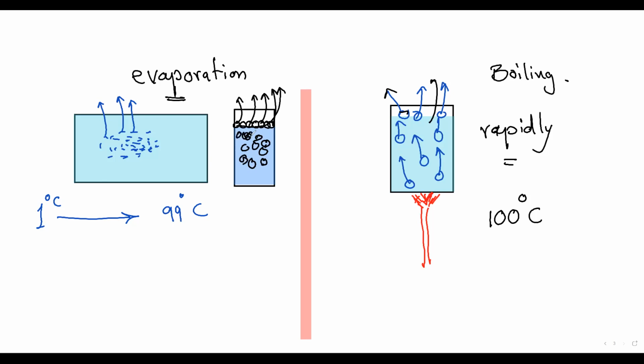The layer after it will evaporate and so on. So evaporation takes more time and takes place slowly, because the molecules escape layer after layer. While in boiling, all the layers can escape at the same time, so boiling is very rapid.